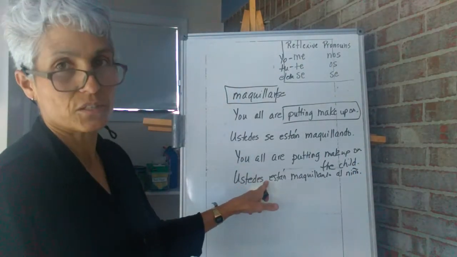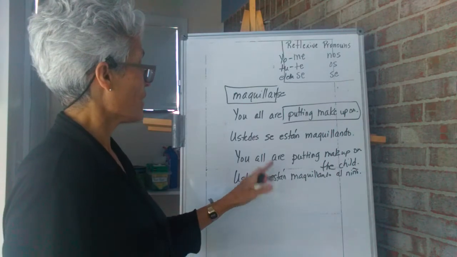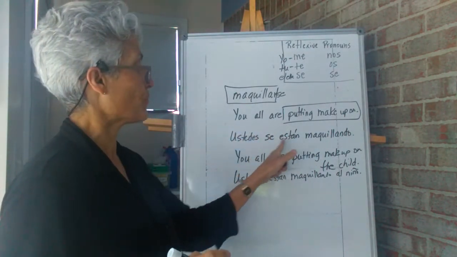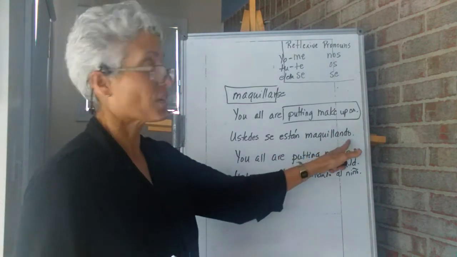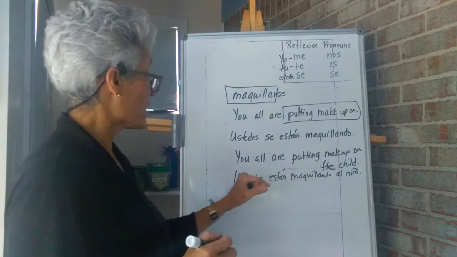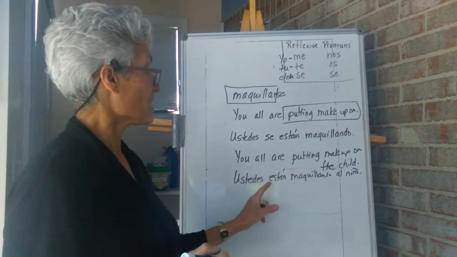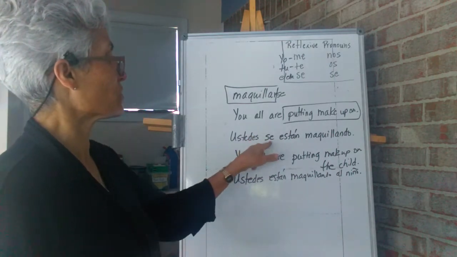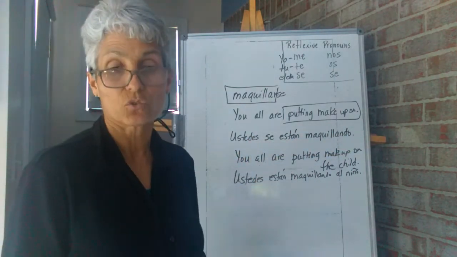No pronoun necessary because it's not reflexive. Whenever you have two verbs, you have the freedom to put it before the conjugated verb, or you can attach it to this one. I could have said ustedes se están maquillando o están maquillándose, okay?